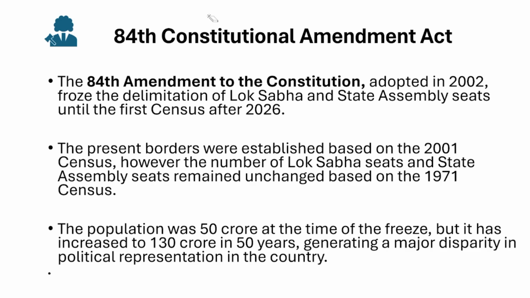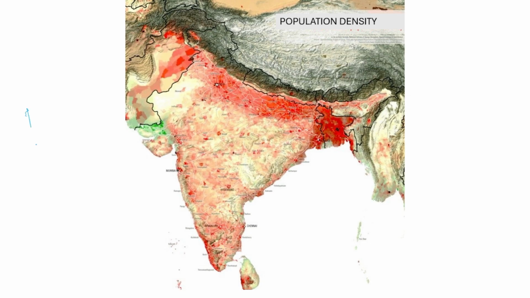That is the reason why the 84th Constitution Amendment Act was passed in 2002, which froze the delimitation of Lok Sabha and state assembly seats until the first census after 2026. Basically, the idea was to reduce the population growth in the northern belt so that when delimitation happens in 2026, the southern belt will not lag behind as compared to the northern belt.